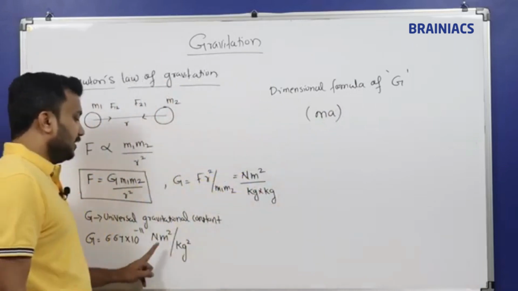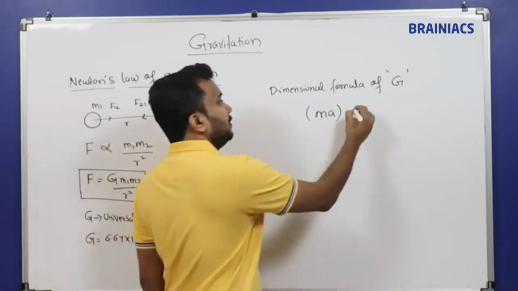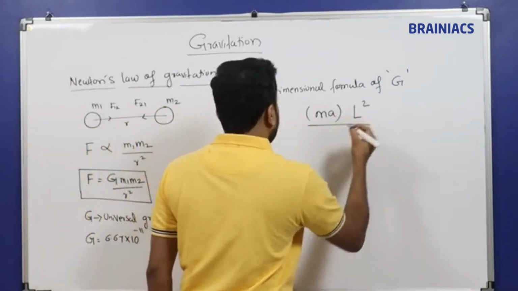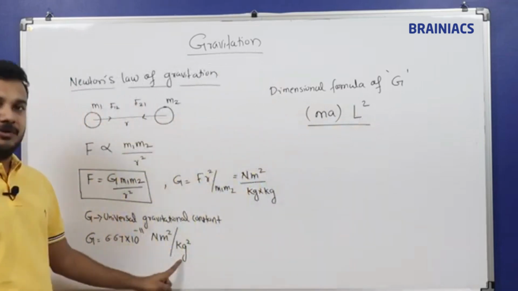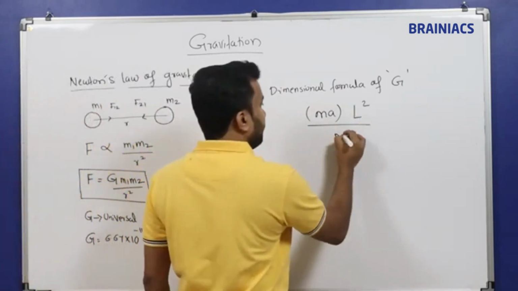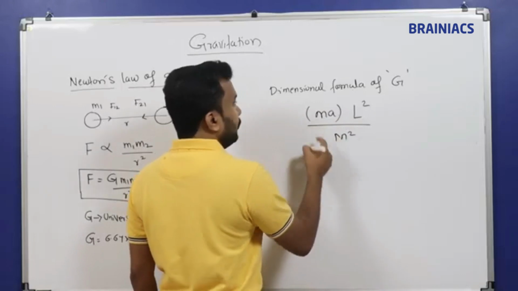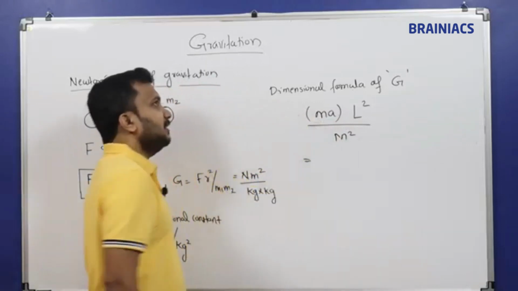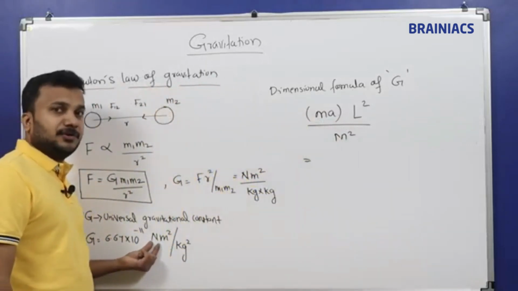That is a formula, right? Meter square, dimension formula L square. Mass in the dimension formula M, so kilogram square, M square. We are going to replace MA. MA is the direct formula I have written for Newton.